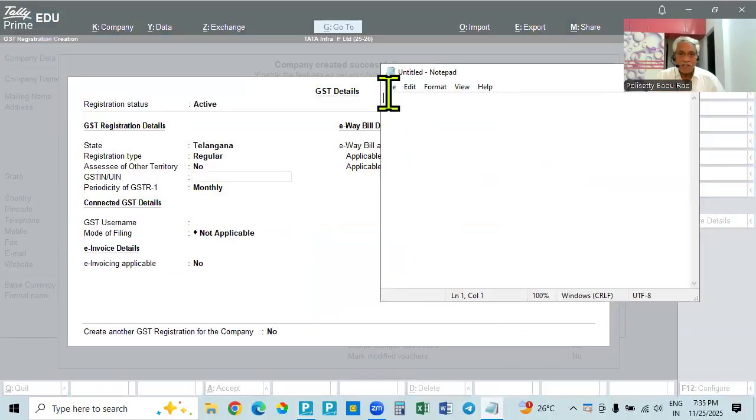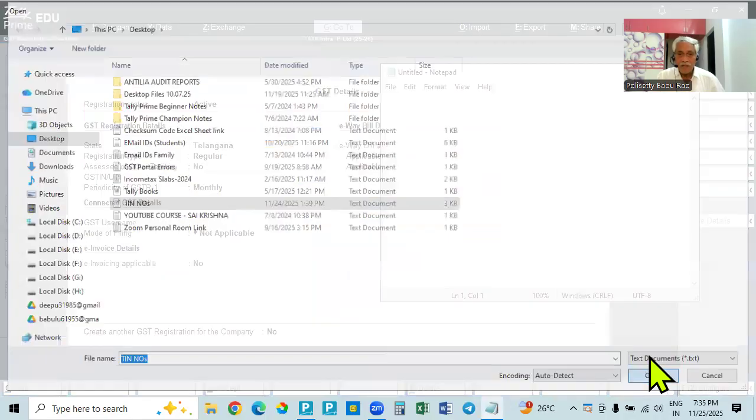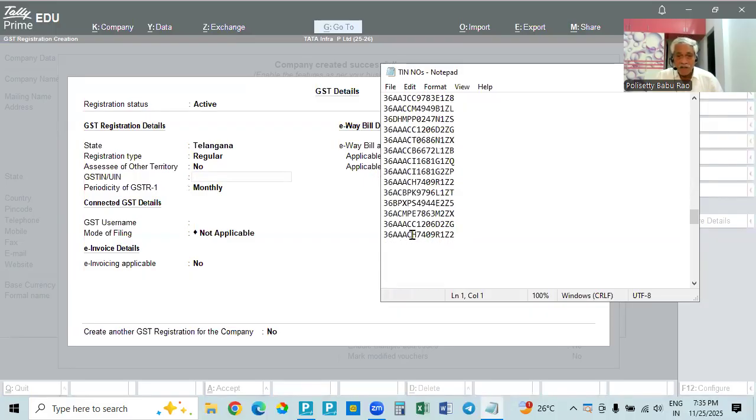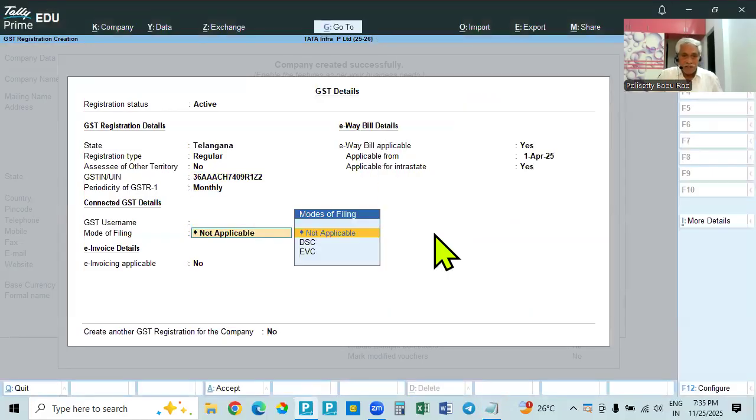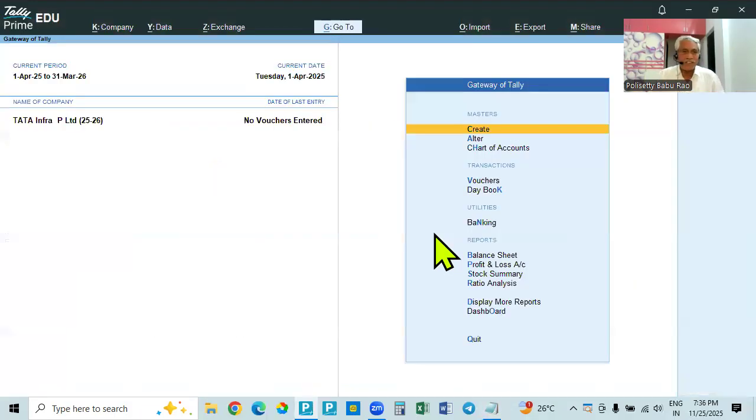This is a company. That is why in the GST registration number, the first two digits you can see, then the PAN card number. In the PAN card, the fourth digit will be C, denoting that it is a company. So we'll take this one, accept, and all these things we will not enter. Bill is also not required. So this is created, and accept the features, completed.